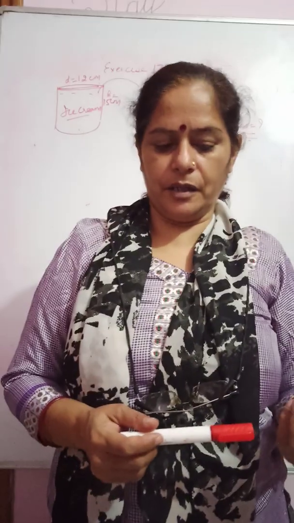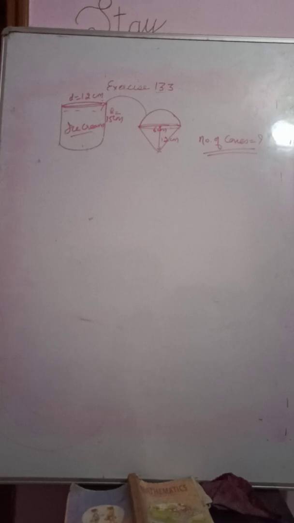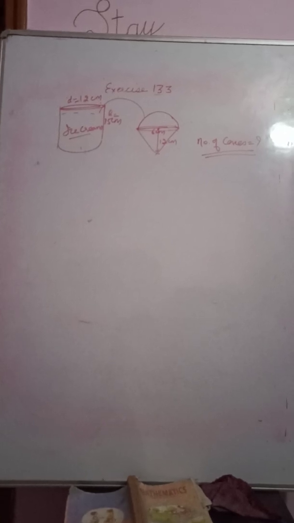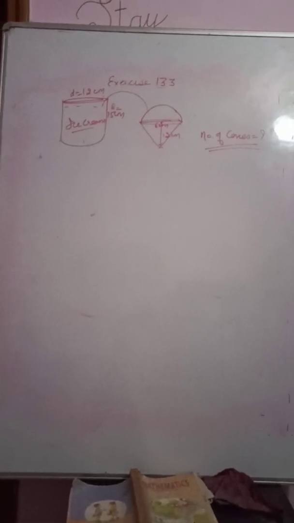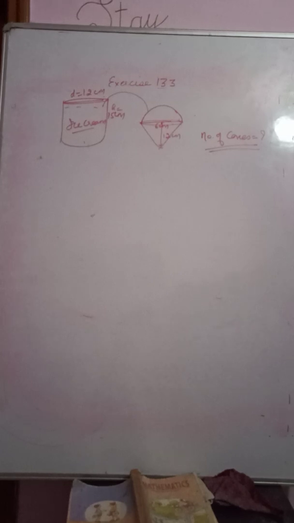To find the number of anything, we write volume of bigger upon volume of smaller. Here, because we are talking about cones, the bigger is the container and the smaller is the hemispherical cone.